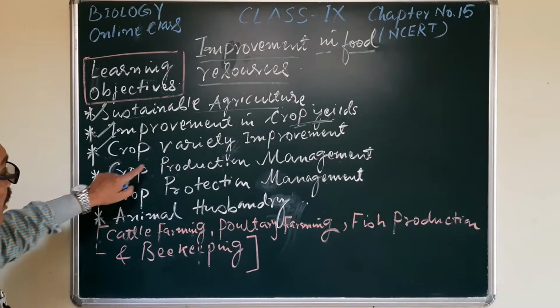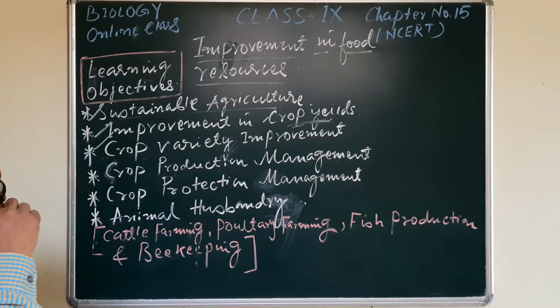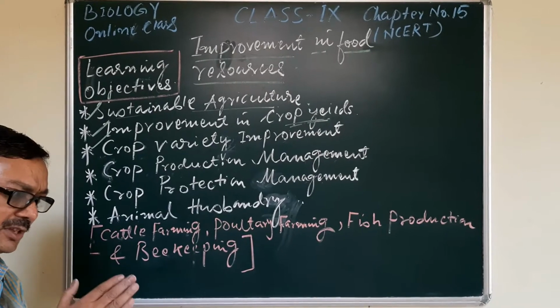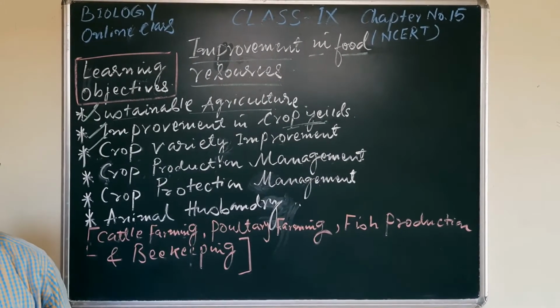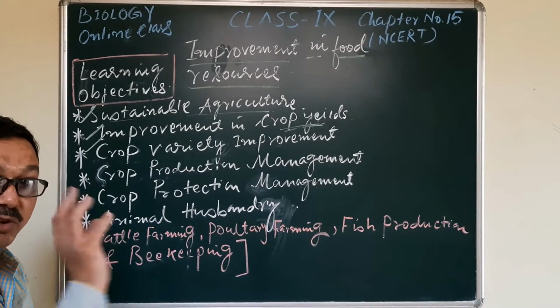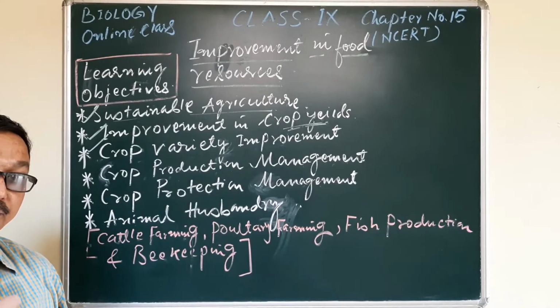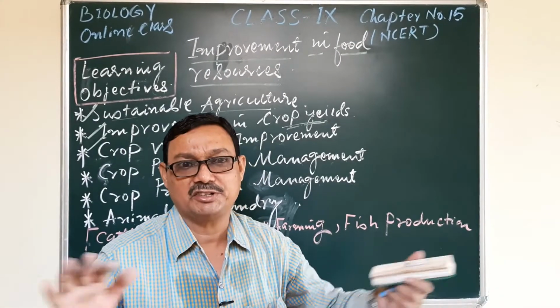And the crop production management. Production is the time from sowing to harvesting. The crops present in our field require nutrition, that is nutrient management.